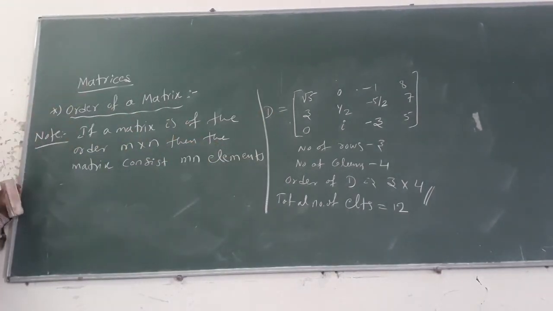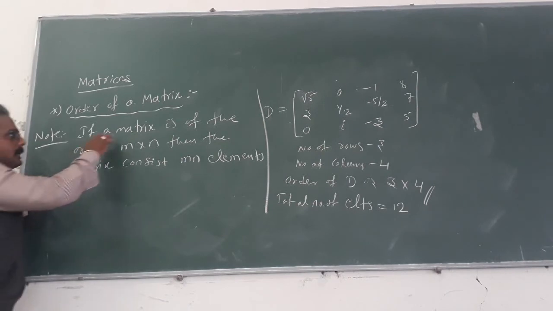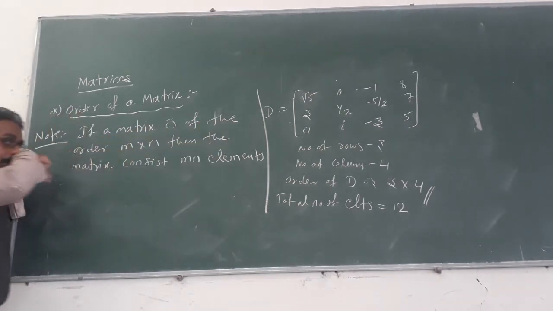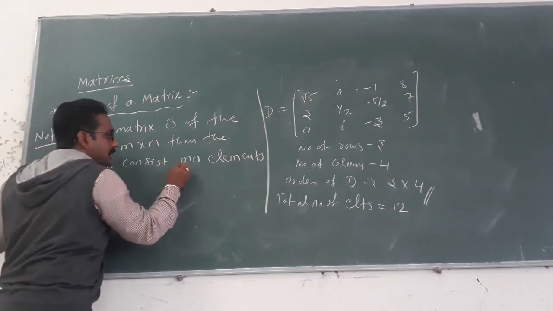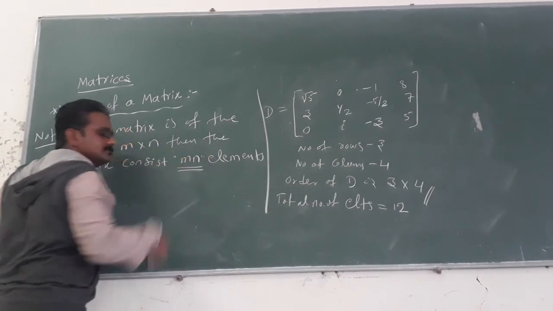Already we saw the examples. If a matrix is of the order m by n, then the matrix consists of mn elements.